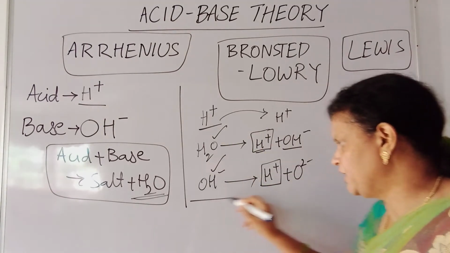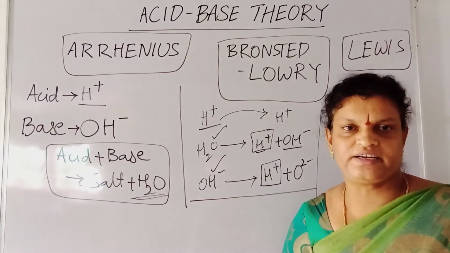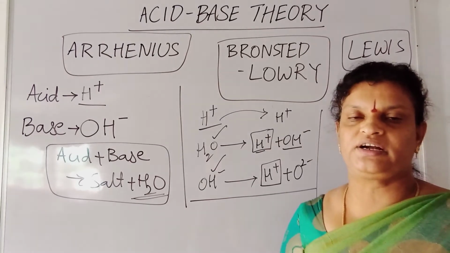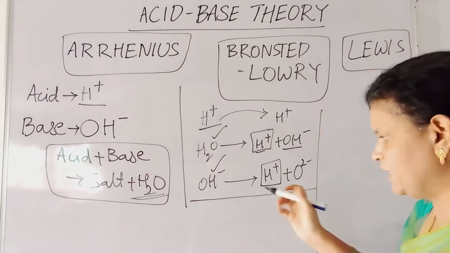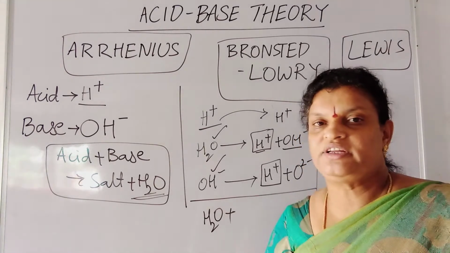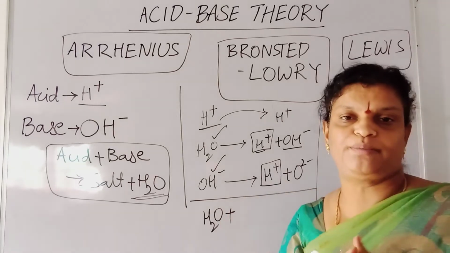Then let me take the same substances and I will explain that as base. I said no, some substances will be acting like acids and also bases according to the situation. So here let me take water. Already I said that water is able to release a proton, but it is able to accept that proton also.